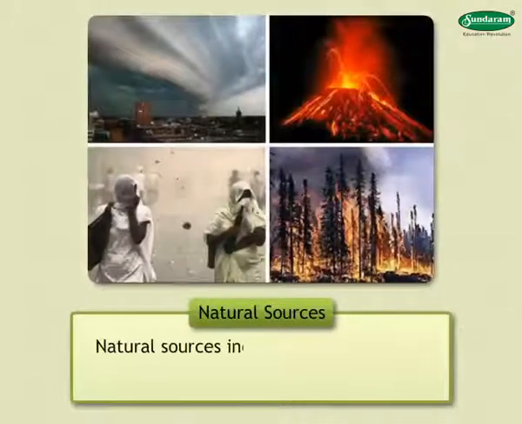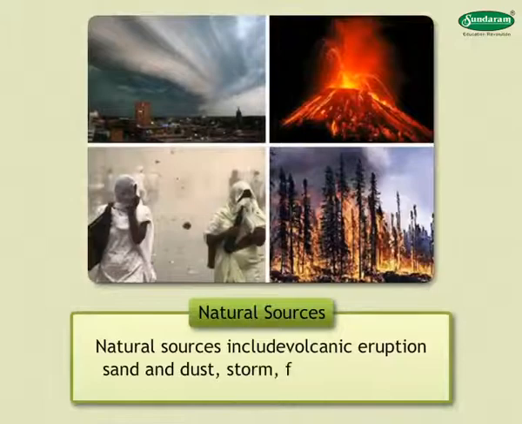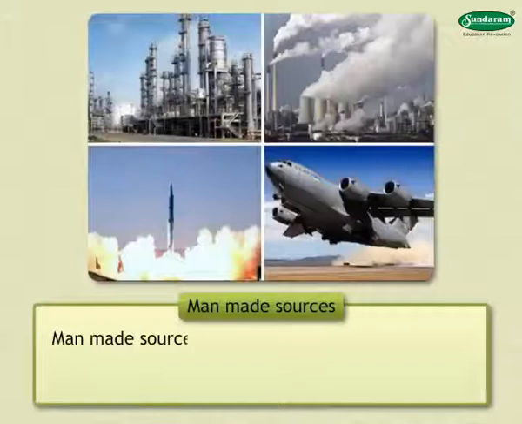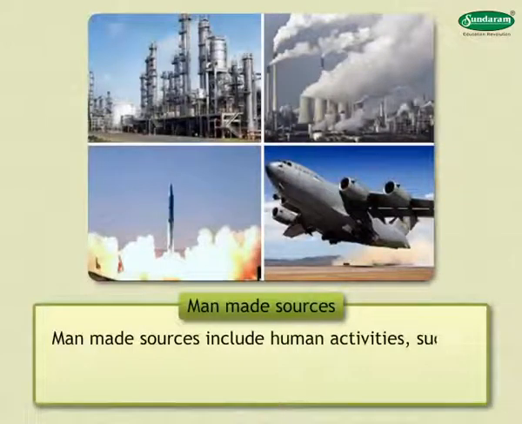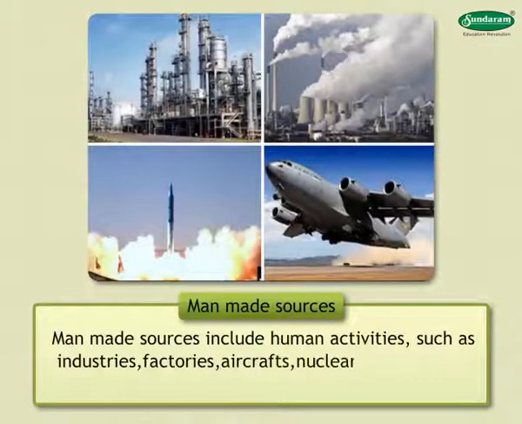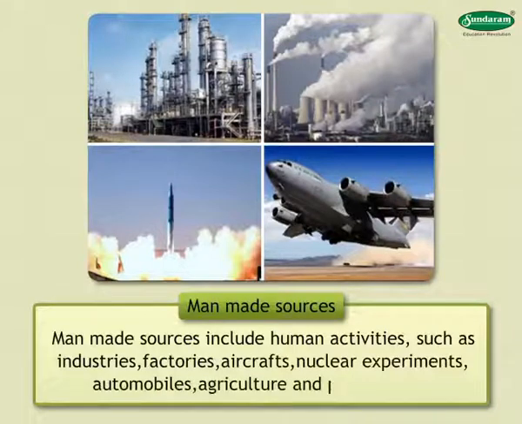Natural sources include volcanic eruptions, sand and dust storms, forest fires, etc. Man-made sources include human activities such as industries, factories, aircraft, nuclear experiments, automobiles, agriculture, and power plants. Now that we have seen the classification of air pollutants, let's move on to the sources of air pollution.